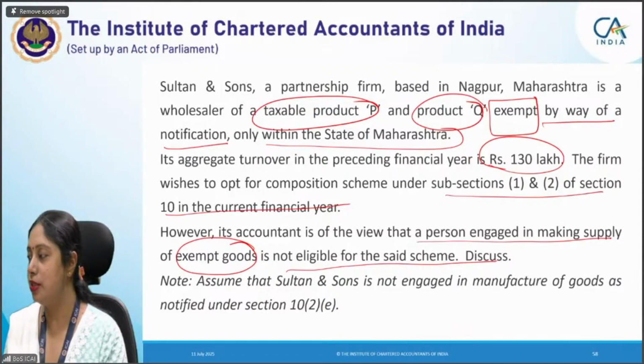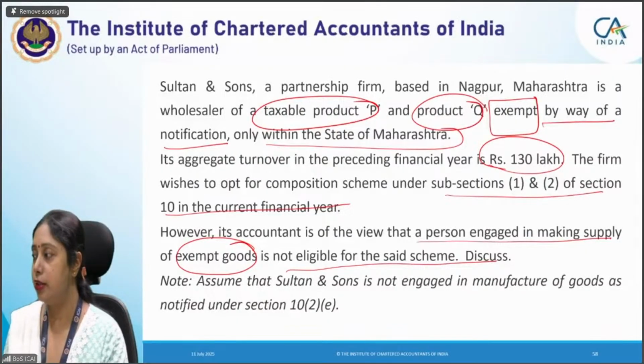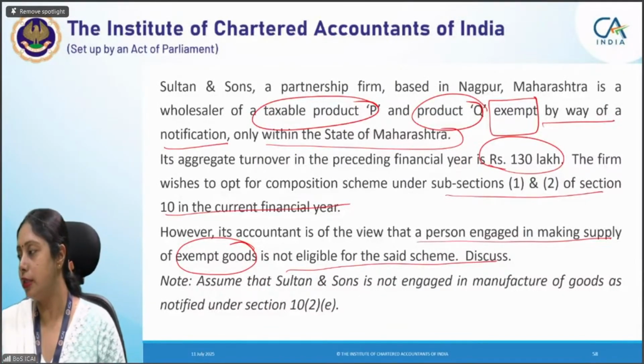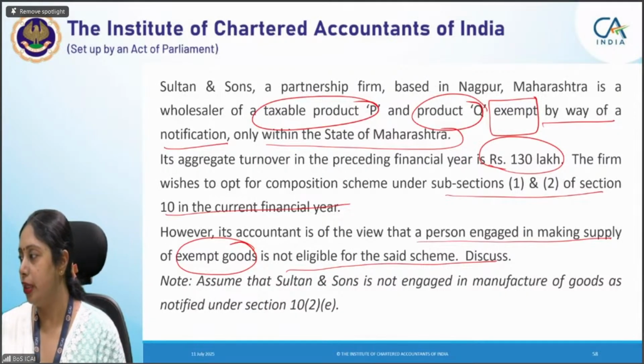What about the composition scheme? So is it so, Shifimol, you are right, but can you please tell me the reason also? Tanu, you are partially correct. Your answer is correct, but one point was there which I wanted you to appreciate. Taxable is not eligible. Kirti, I didn't get your answer. He is a taxable person, so he's not eligible. Why is it so? Every registered person has this option to go for composition or not. Eligible, yes. Mani Vanan, your answer is right, but I wanted the reason also from all of you. A small reason, because writing yes or no is easy, but here I want you to appreciate one point. Eligible as exempt supply to include.